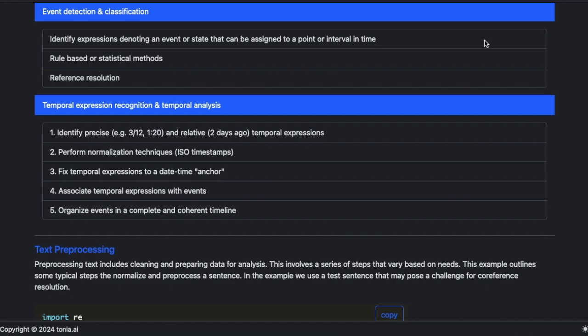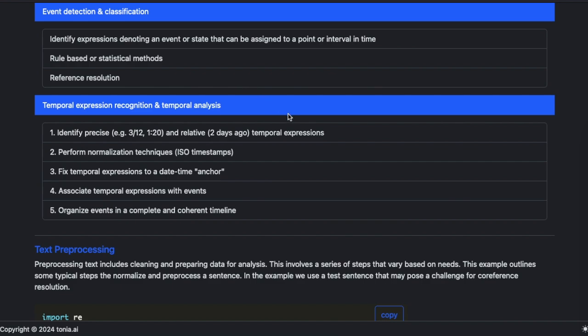These might be identified using rule-based or statistical methods. And again, just like we did with named entities, with the events, we have to do reference resolution. We may have different mentions of the same event with slightly separate expressions, but they refer to the same event. And we apply reference resolution to recognize or classify these events together.